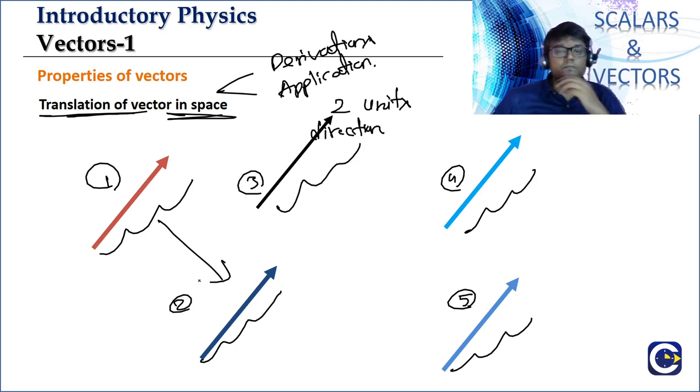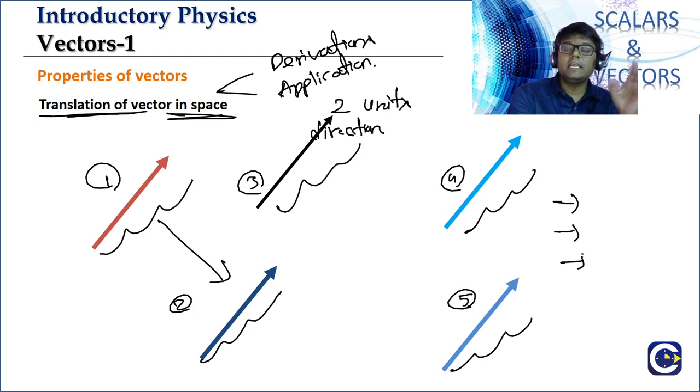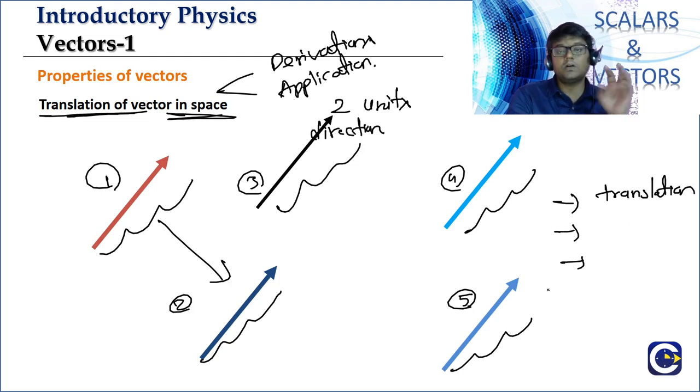When I say move, in physics we mainly talk about 3 kinds of motion. One is what we call translation. We'll talk about this in kinematics and Newton's laws of motion. Then the other type of motion is rotation.